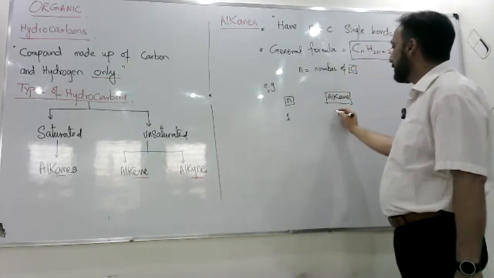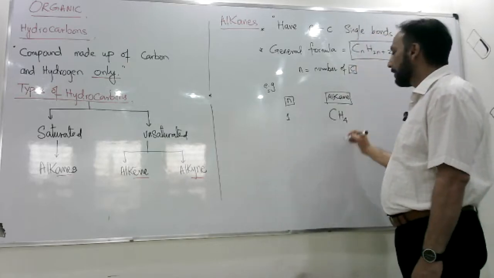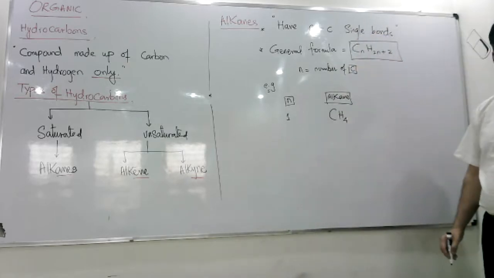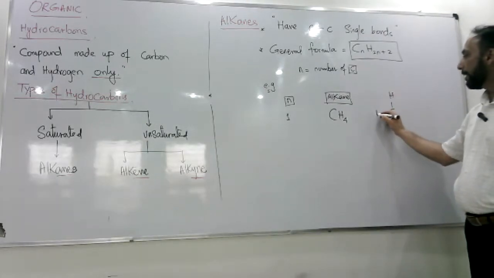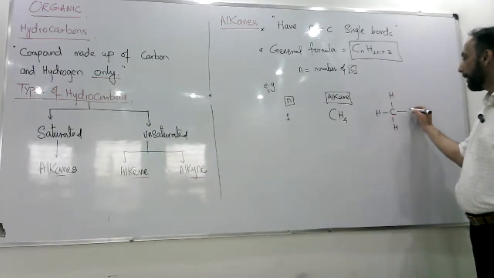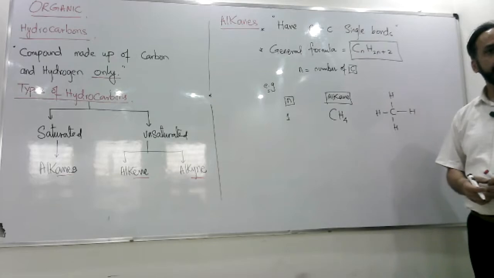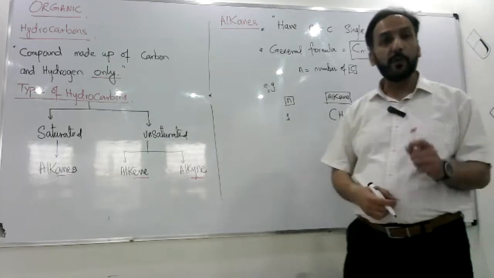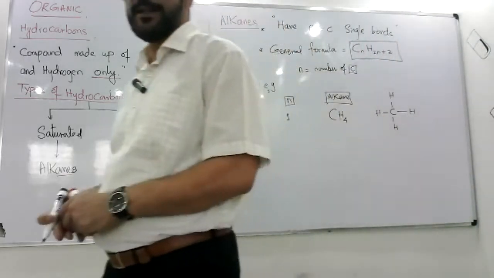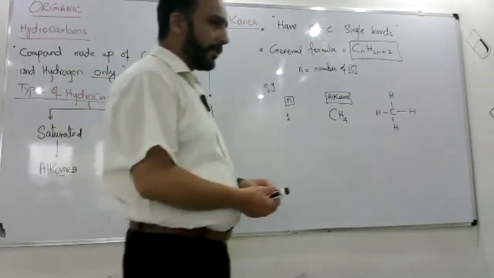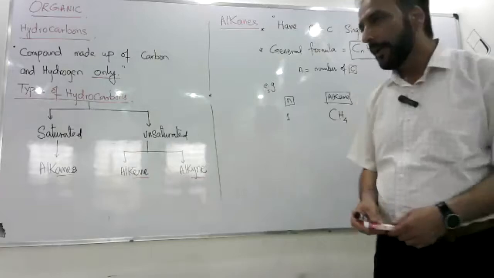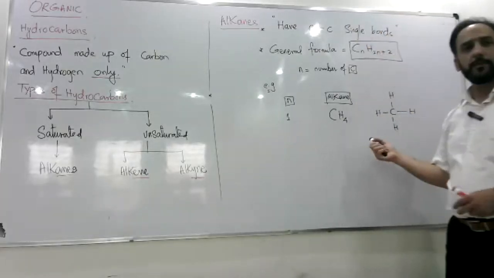So it would be CH4. And the displayed structure of CH4 is carbon attached with 4 hydrogens. The valency of carbon is 4, right? ये आपने याद रखना है. Every time you need to make sure that carbon is making 4 bonds. So valency of carbon is 4. So methane में, that's CH4 methane.